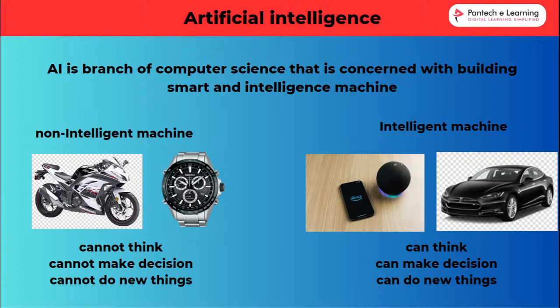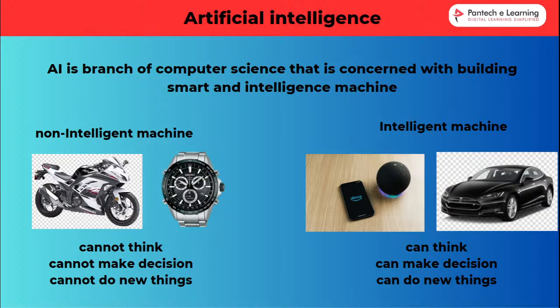The example is our bike, and a watch is also a good example, because the bike is set for one kind of action, right? That action is to ride. If the human rides, automatically the vehicle moves. If the human applies the brake, automatically the vehicle stops. This kind of action is trained into that machine. Without human action, the bike does not work or drive. The watch is also the same.